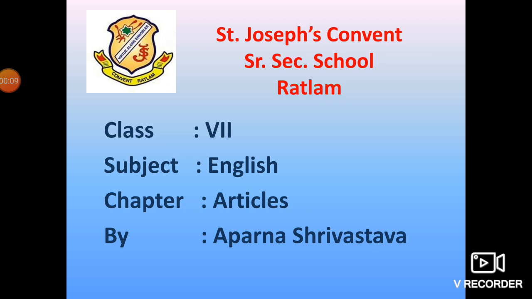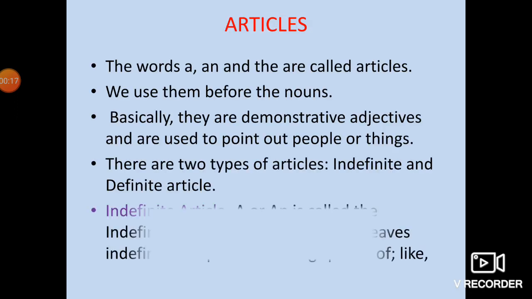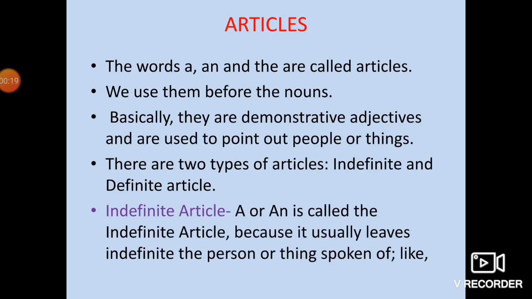Today, we are going to study articles. Children, what are articles? The words a, an, and the are called articles. You all know it. Where are we using articles? We use them before nouns.